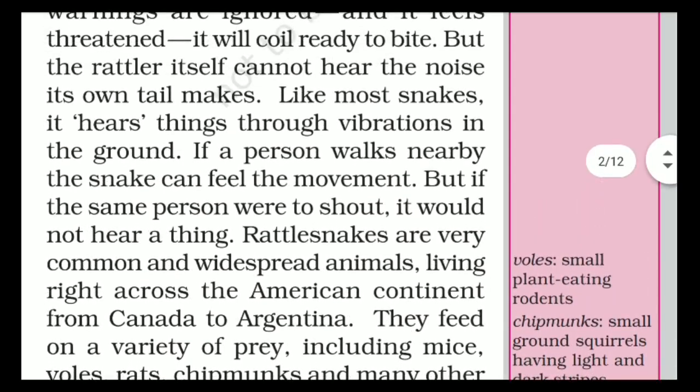This rattlesnake, what do they do? They feel the vibration. They cannot hear the voice, but yes, they can feel the movement of human beings or whatever living things. But if a person is standing in front of it and is crying or screaming, they cannot hear the voice even. They can only feel the vibration.